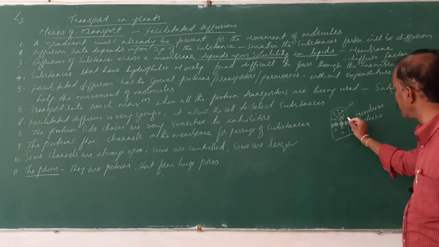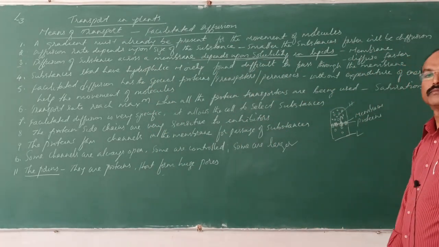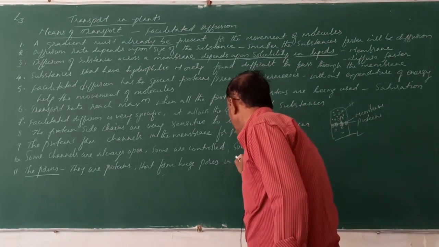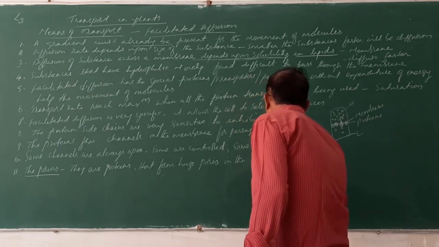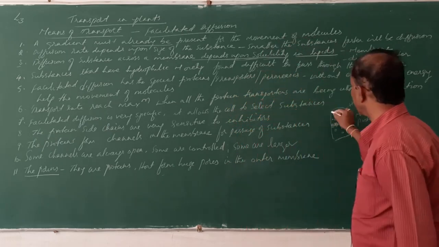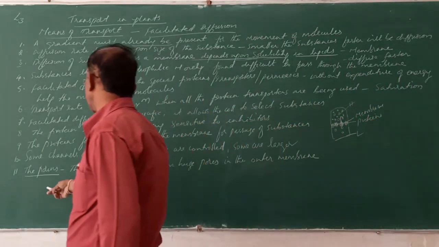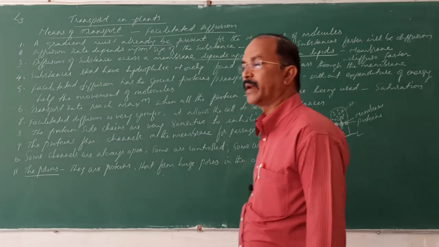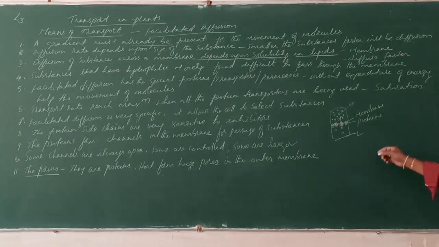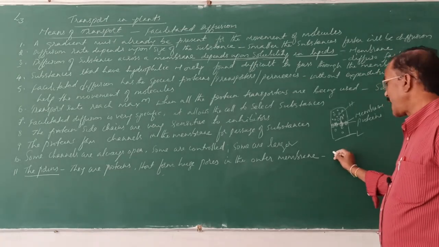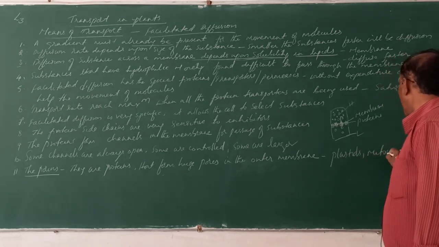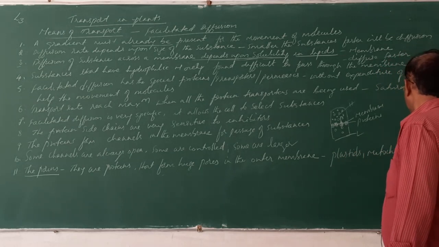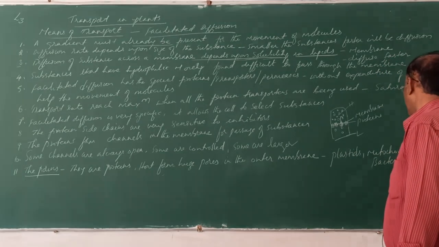See, this is the outer membrane, where it forms huge pores through which the substances pass, like in mitochondria and plastids, and also in bacteria you come across these porins.